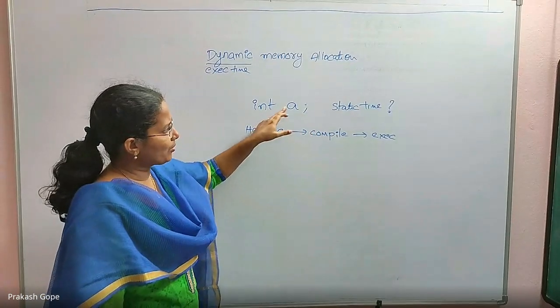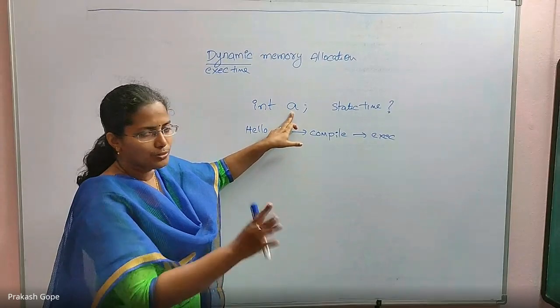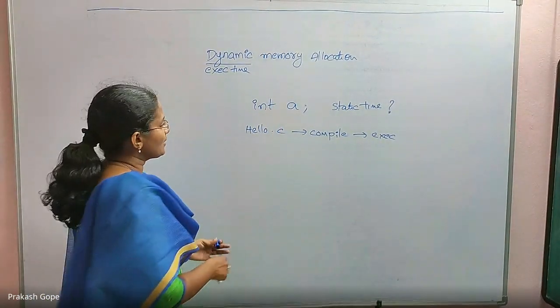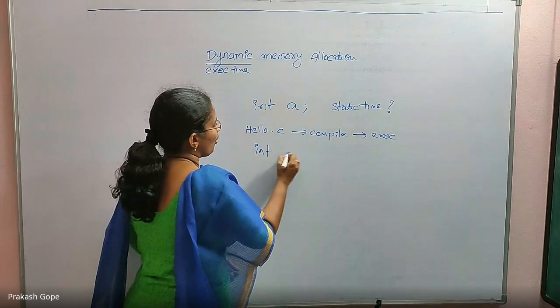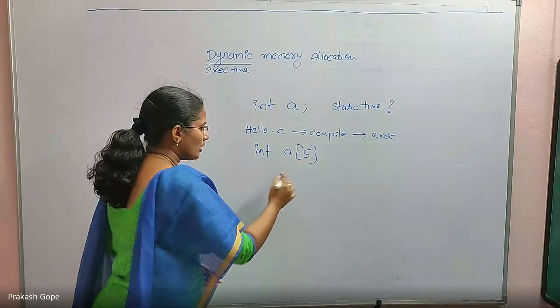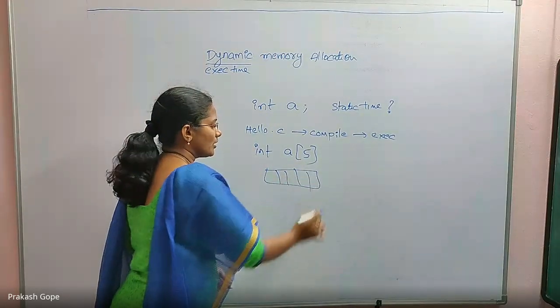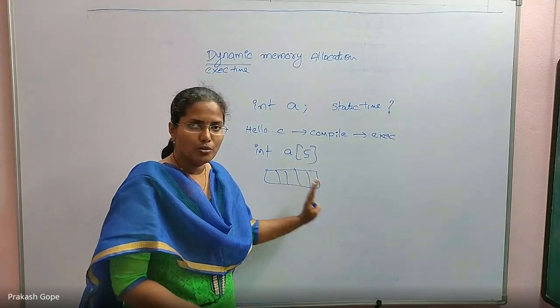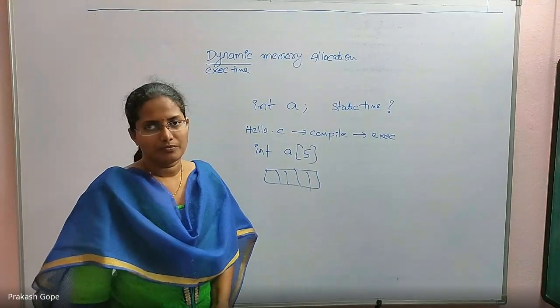See, when I write the program, I am pretty sure that A needs 2 bytes on my computer. That is the reason when we are writing int A of 5, I know that I want to store only 5 students' data. Static. At the time of writing the code, I know that I want to store only 5 users' data.